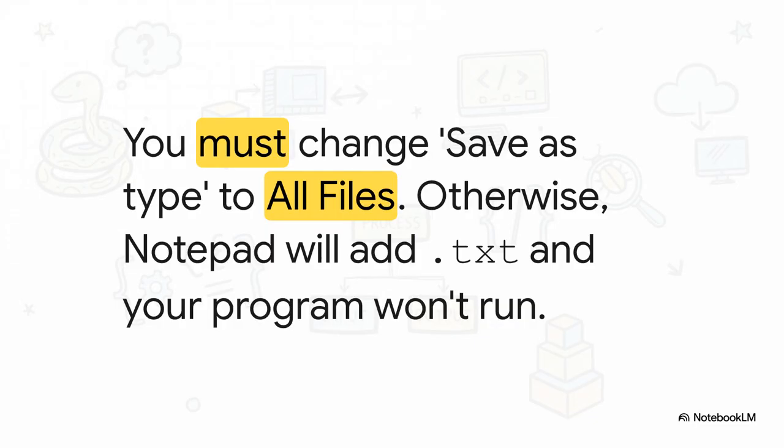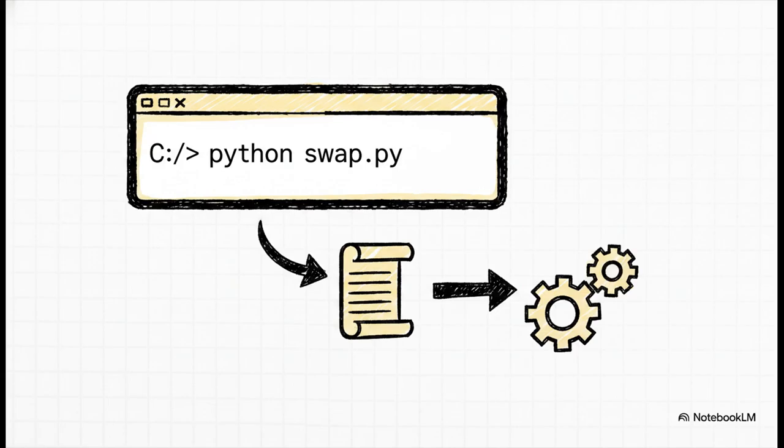And this right here is the step where almost every single beginner gets stuck. Before you click that Save button, you have to change the Save As Type drop-down menu to All Files. If you forget this, Notepad is going to sneak a .txt onto the end of your file name, and your program just won't run. So please remember, always select All Files. Okay, now we go back to our command line. We're not in the live interpreter anymore with the 3 arrows. We're back where we started.